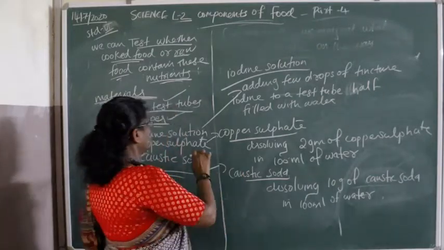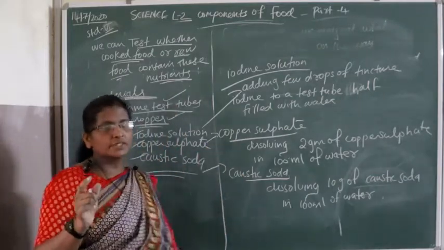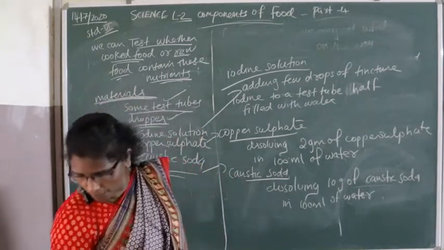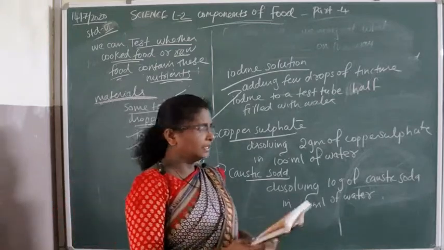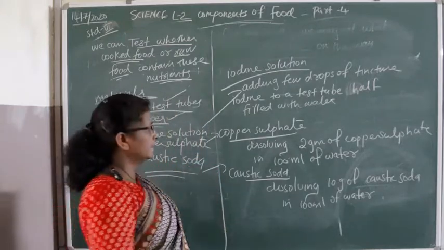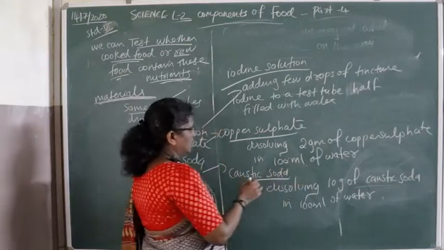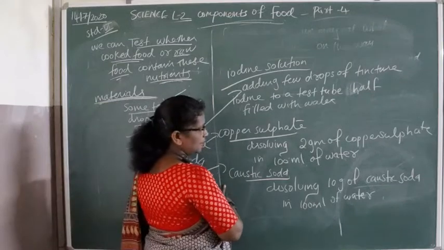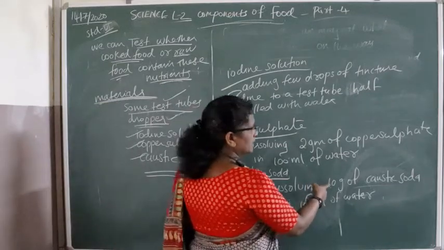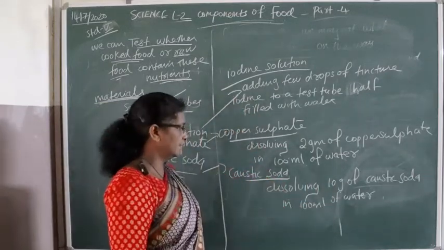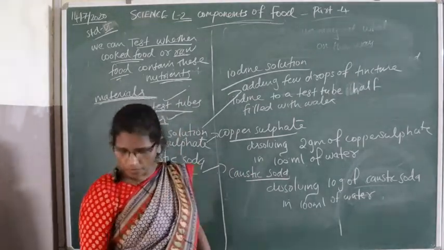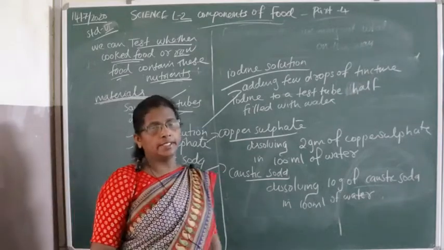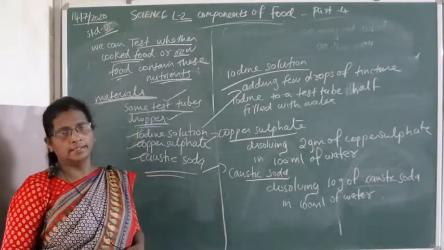Copper sulfate solution is prepared by dissolving 2 gram of copper sulfate in 100 ml of water. Caustic soda solution is prepared by dissolving 10 gram of caustic soda in 100 ml of water. So these solutions are all needed for this test.